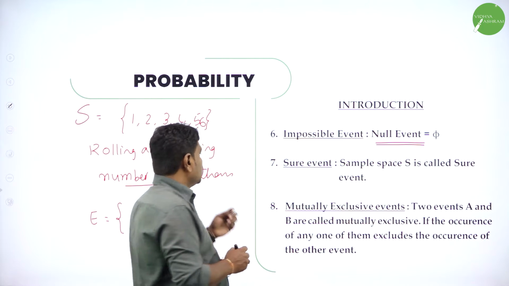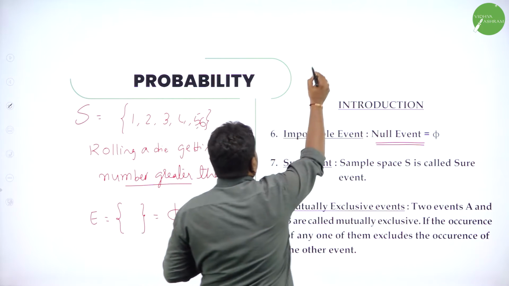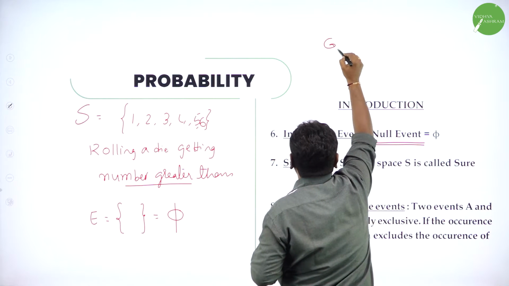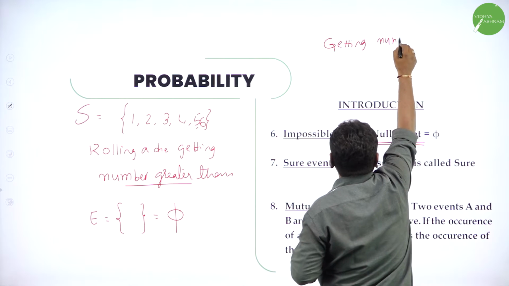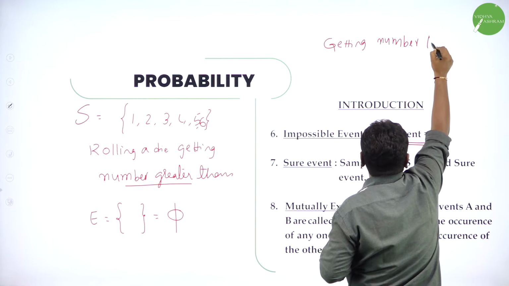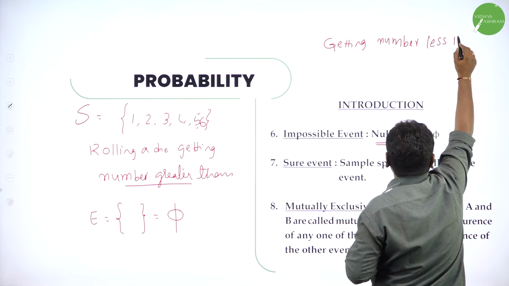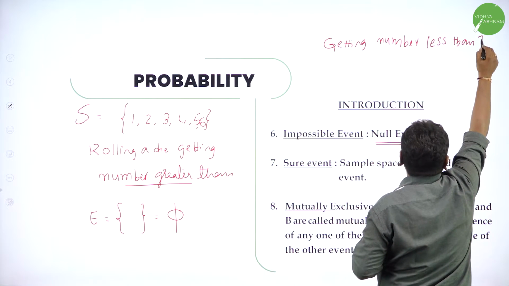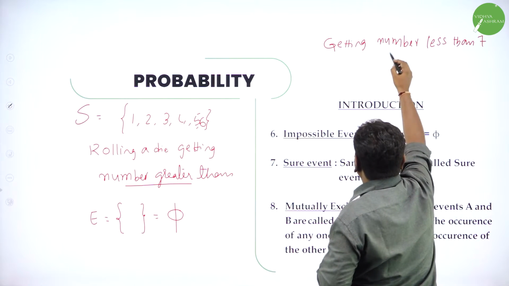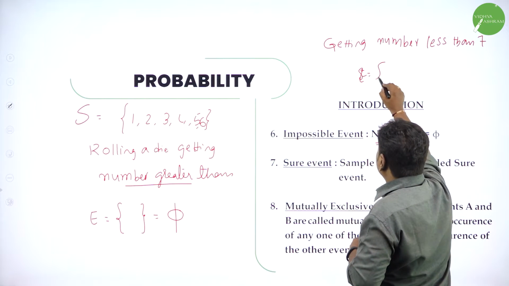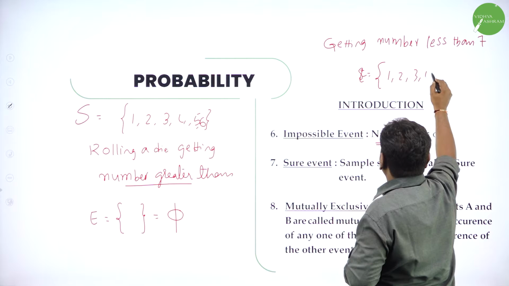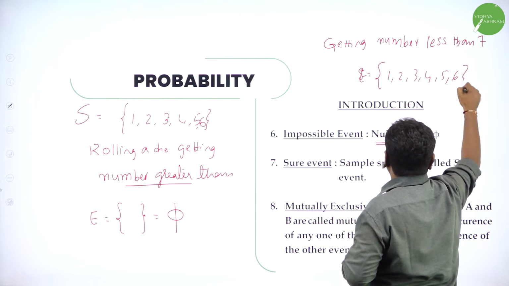A sure event means as the experiment occurs, that event has to occur. For example, rolling a die and getting a number less than 7. So event E is what? You will get less than 7: 1, 2, 3, 4, 5, 6.